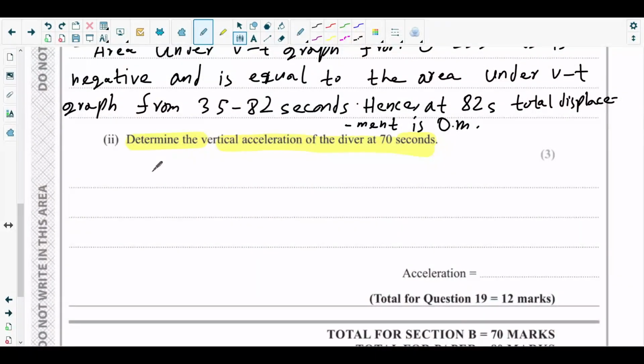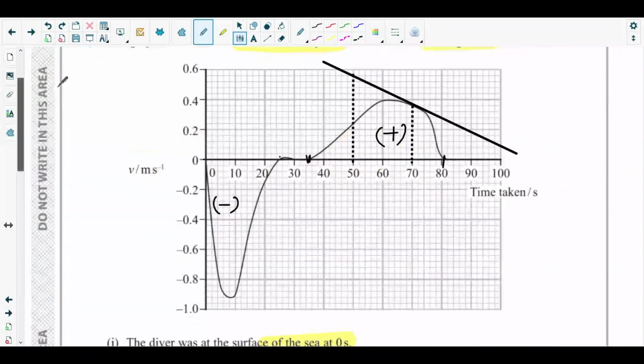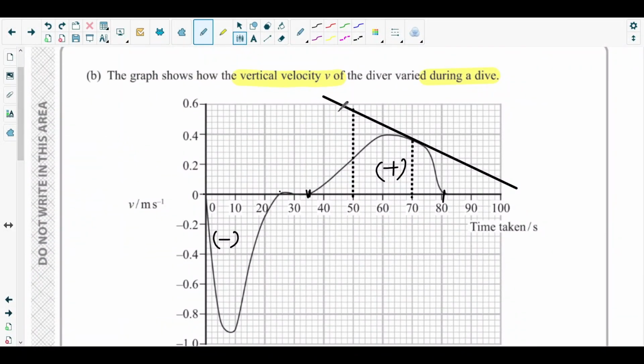So gradient would be y2 minus y1. So what's that point? X coordinate of this is 70 and its y coordinate is basically this. Okay, 0.2 to 0.4.